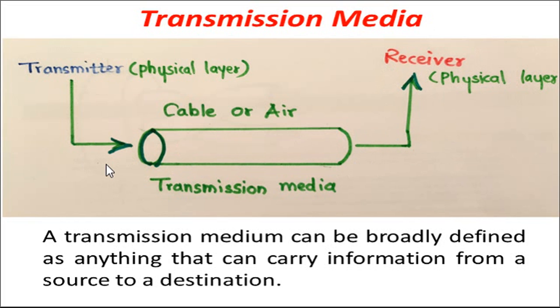Since there is a necessity for transmission media, let's look at the different types of transmission media.